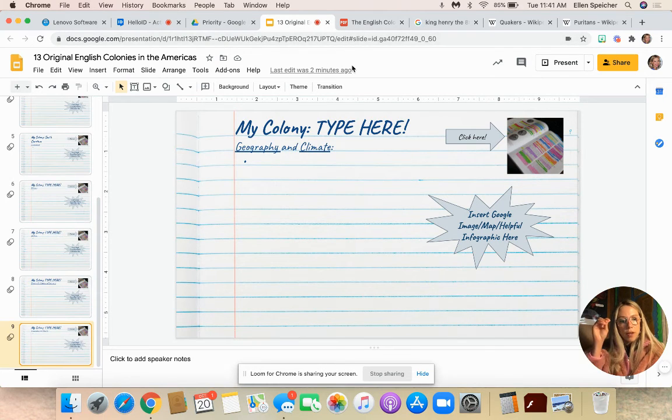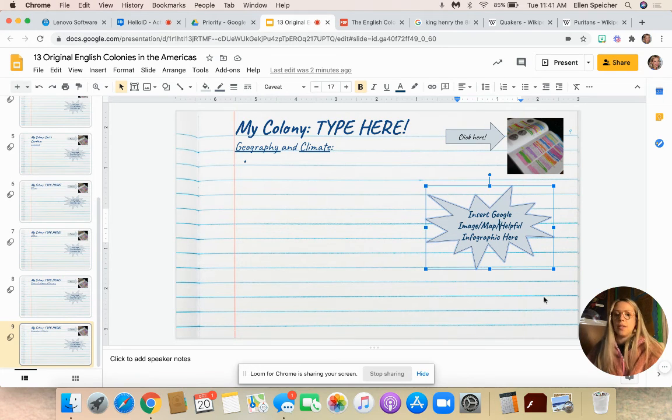Again, I am not looking for paragraphs here. I'm looking for fast facts that you can talk to your classmates about. I want you to think about it like, how would I teach a classmate about why this colony was established? Then I want you to just insert a picture that you would associate with that information.